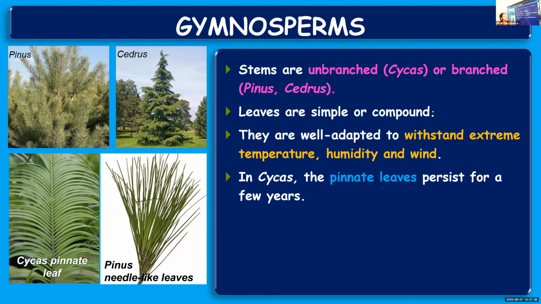So what are pinnate leaves? I'll explain once I stop sharing. But for the time being, you see the pinnate leaf similar to that of a coconut leaf. You can see a main midrib and so many leaflets on the side.